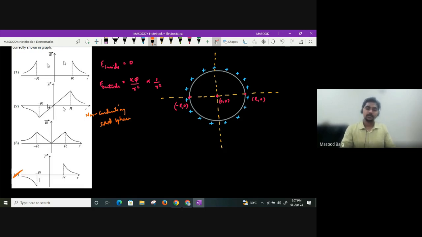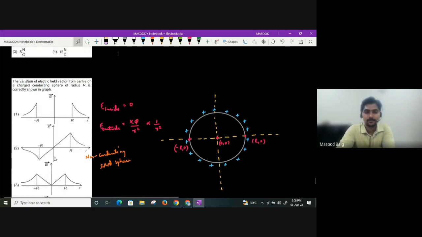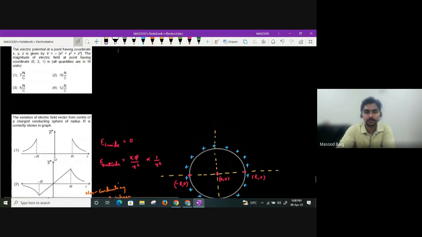Understood? Electric field variation for a non-conducting solid sphere. Electric field variation for a conducting solid sphere, only magnitude. Electric field variation for a non-conducting solid sphere, only magnitude. Electric field variation for a conducting solid sphere. Understood, everyone? Yes or no? I hope it is clear. Right? Let us move to the next question.